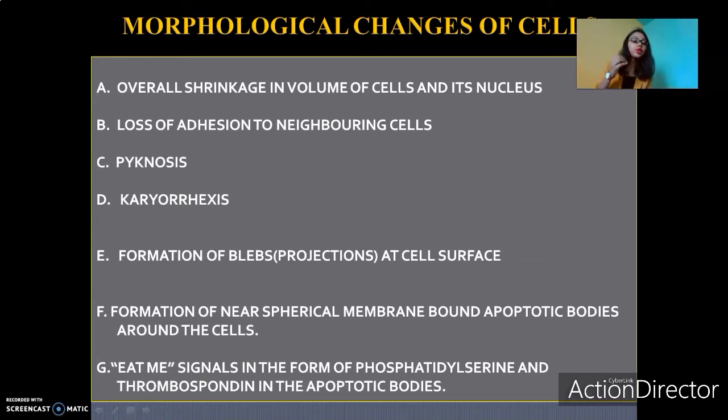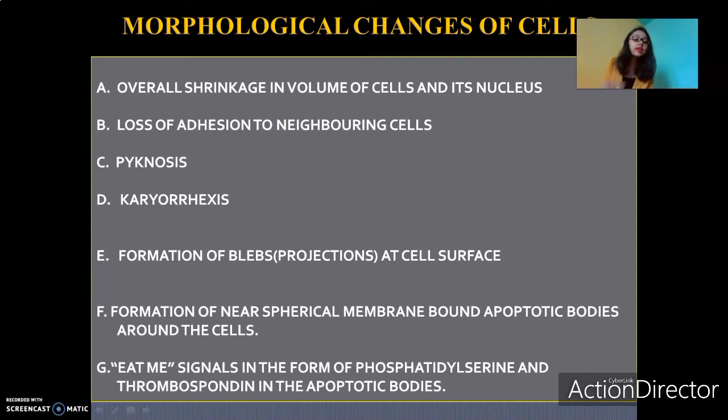Then there is formation of near spherical membrane-bound apoptotic bodies around the cells. Here, what we need to understand is very important. The cells that are undergoing or that have undergone apoptosis divide and form various apoptotic bodies. What are these apoptotic bodies? Apoptotic bodies are nearly spherical and membrane bound. They are bound by a plasma membrane.